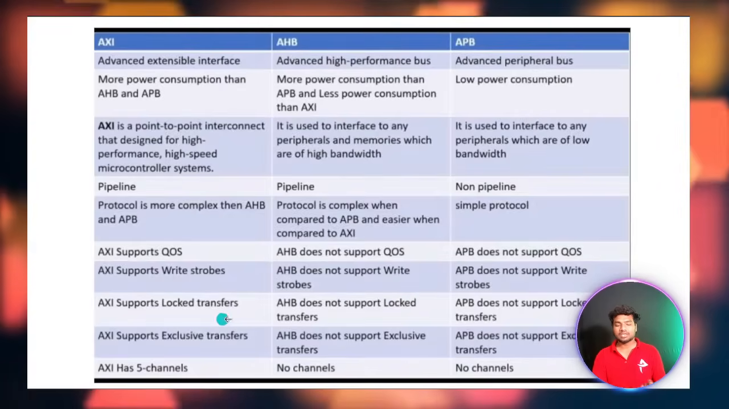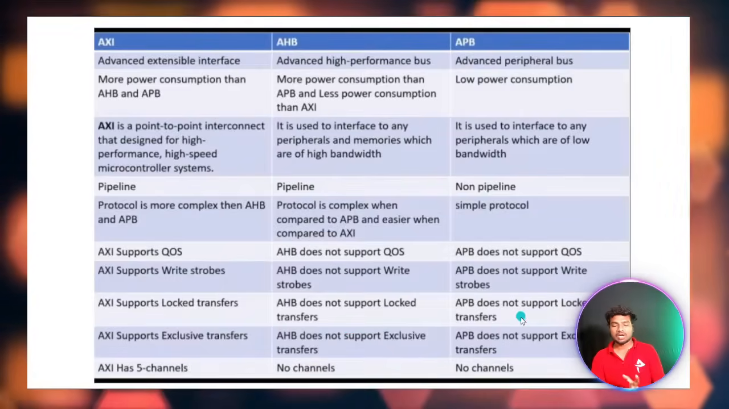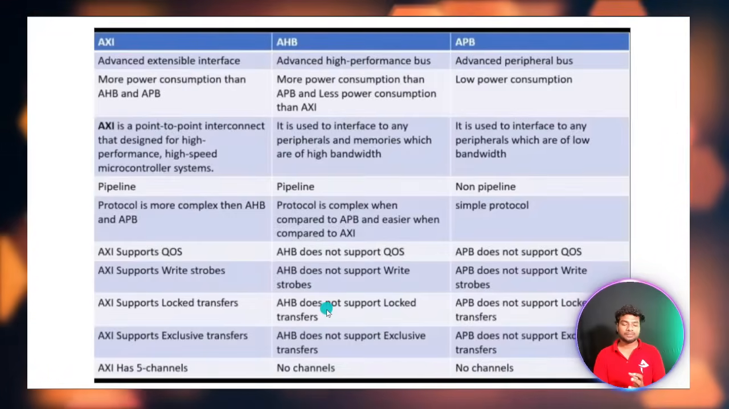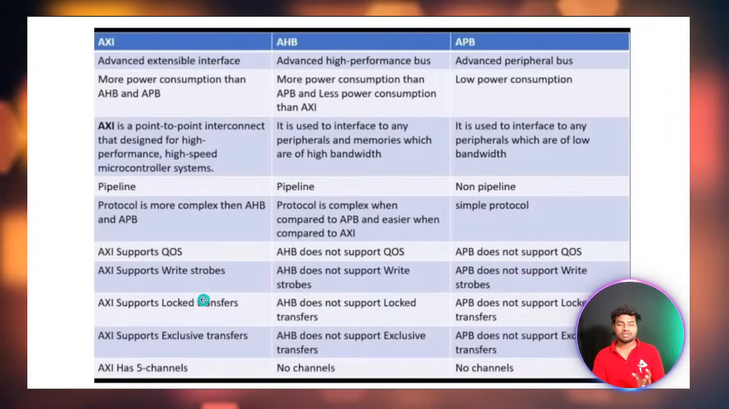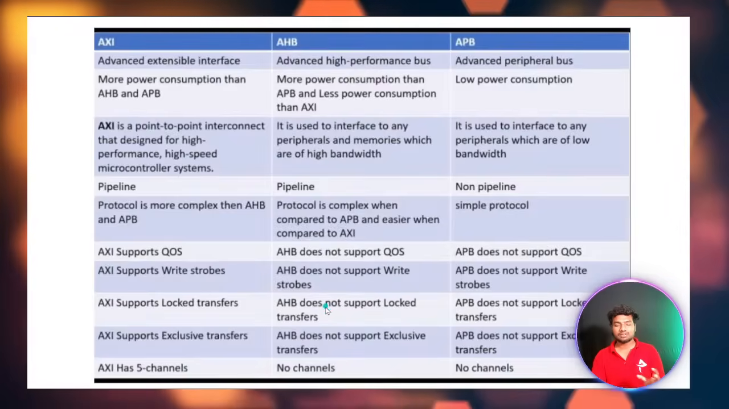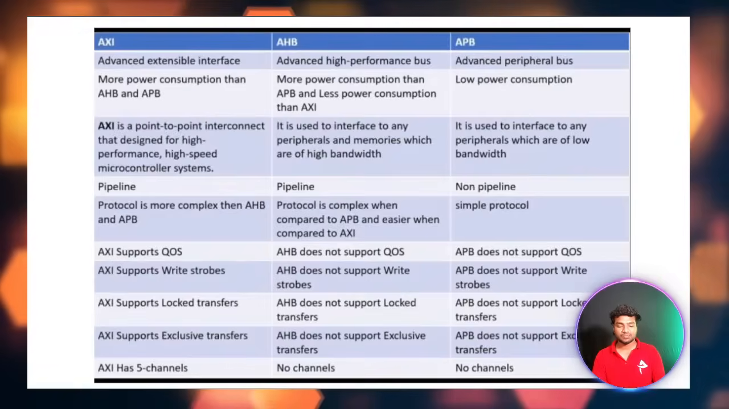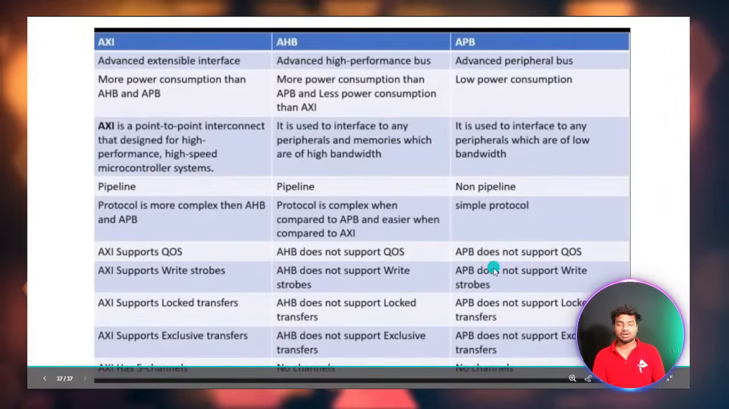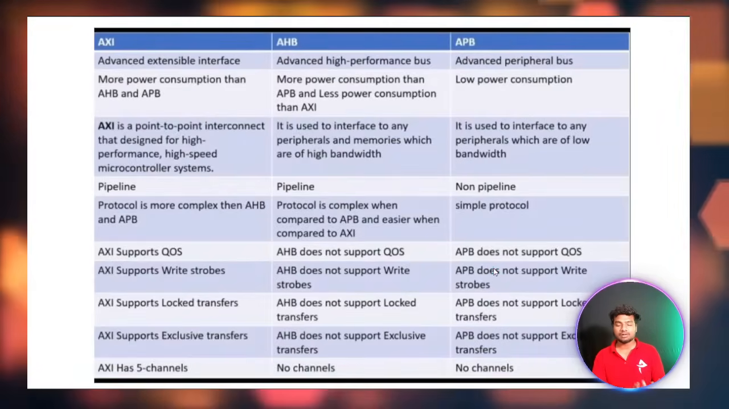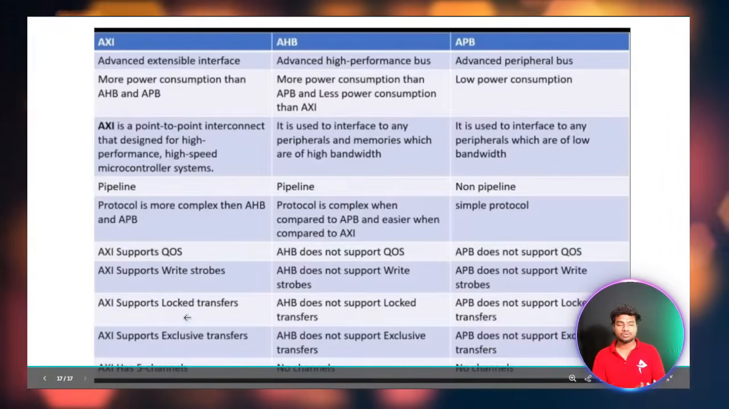Then locked transfer support. APB doesn't have any locked transfer, AHB also doesn't have any locked transfer, but AXI has locked transfer. I will discuss locked transfer and unlocked transfer in the upcoming classes. APB does not support the exclusive transfer, AHB also does not support it, but AXI supports the exclusive transfer.